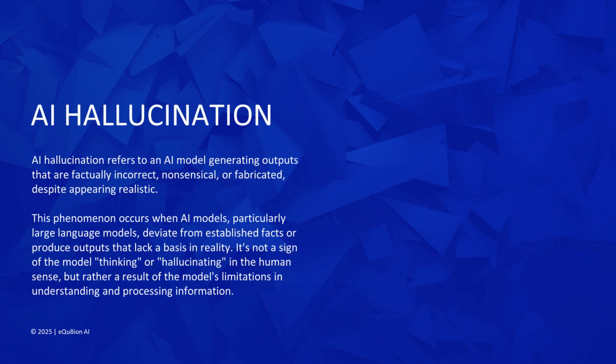AI hallucination. Another term you will hear or read is AI hallucination, which refers to an AI model generating outputs that are factually incorrect, nonsensical, or fabricated, despite appearing realistic. This phenomenon occurs when AI models, particularly large language models, deviate from established facts or produce outputs that lack a basis in reality. It's not a sign of the model thinking or hallucinating in the human sense, but rather a result of the model's limitations in understanding and processing information.